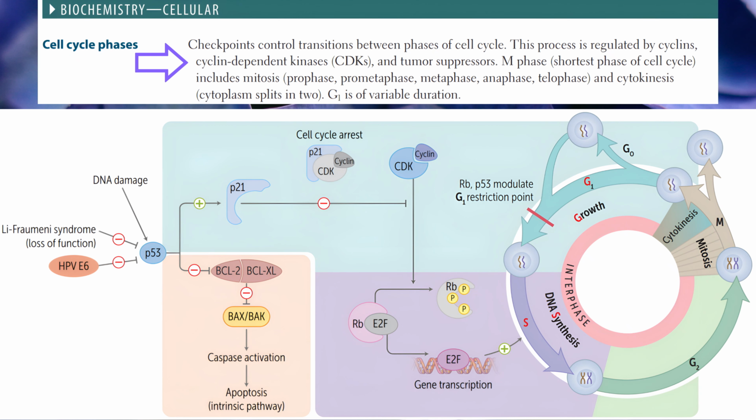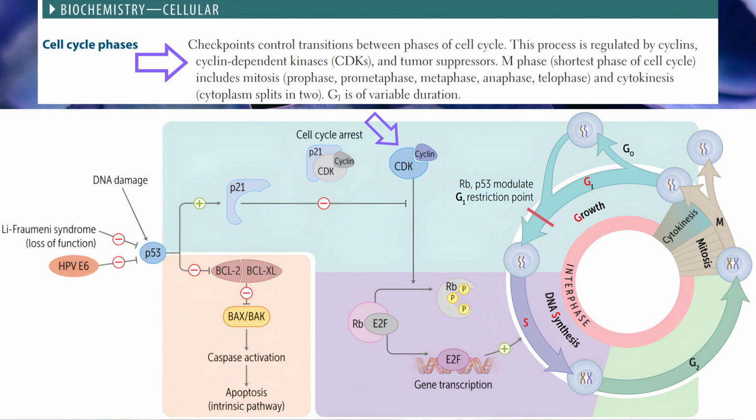Biochemistry. Cellular Part 1. Cell cycle phases. The checkpoints control transitions between phases of cell cycle. This process is regulated by cyclins, cyclin-dependent kinases, and tumor suppressors.